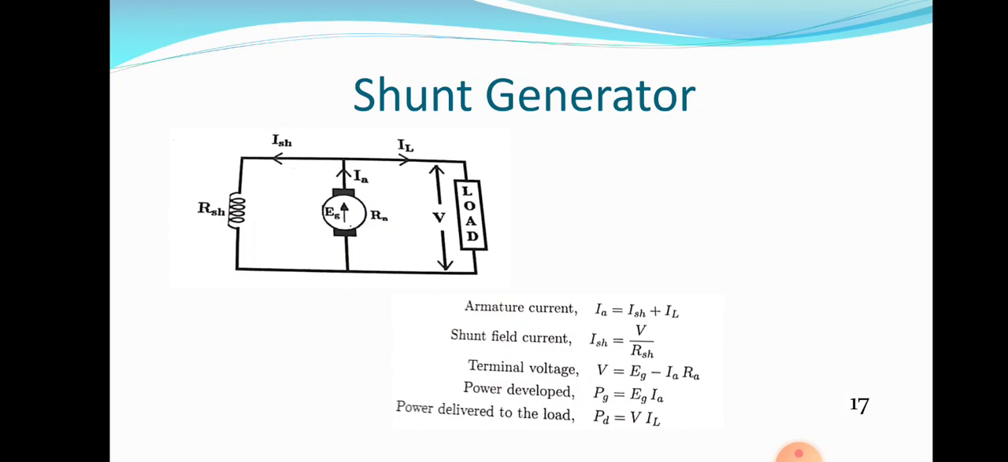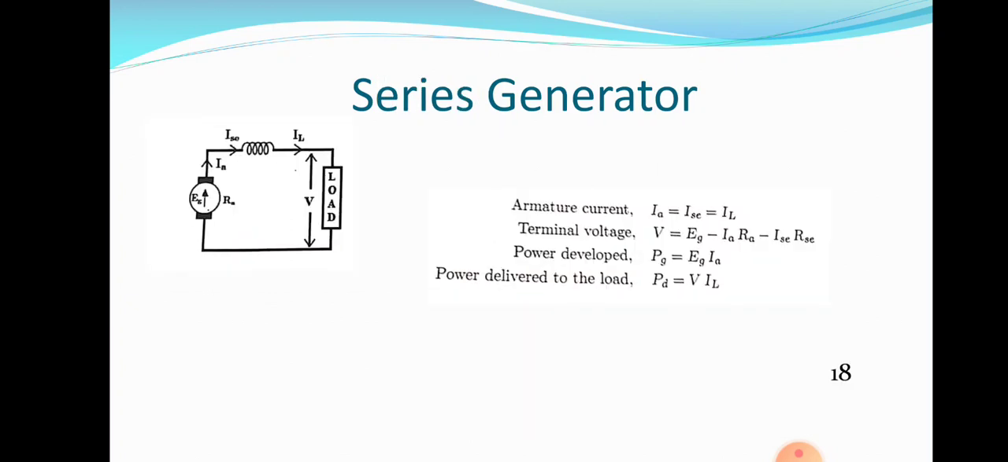Residual magnetism you have to understand first. Residual magnetism is the amount of magnetism retained in a material after the removal of the magnetizing force. In the case of a shunt generator, armature and field are in parallel. In the case of a series generator, please look at the figure, armature and field are in series.